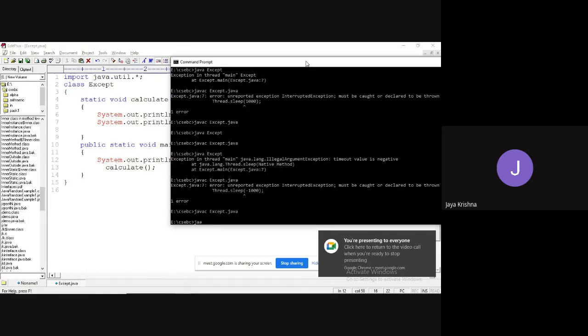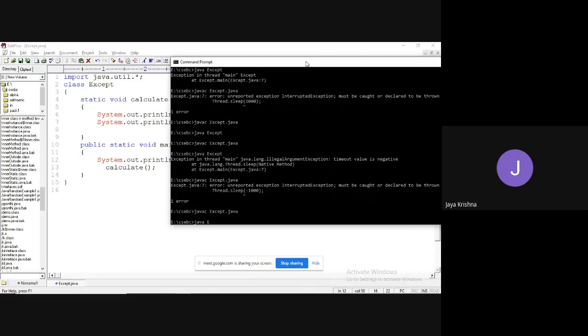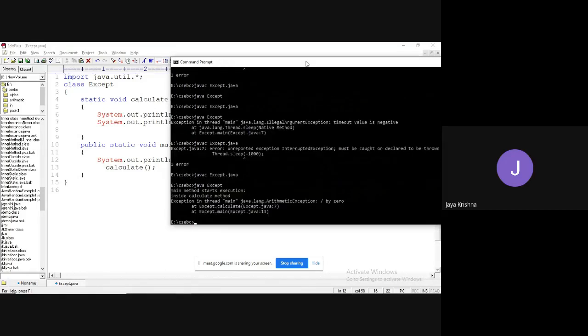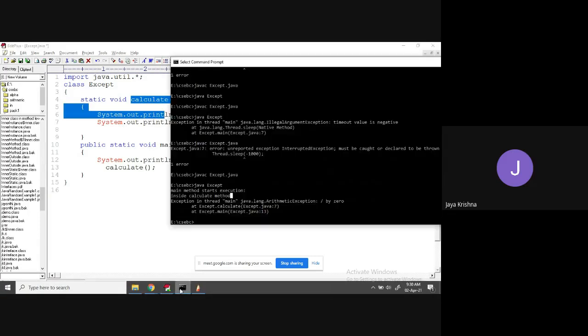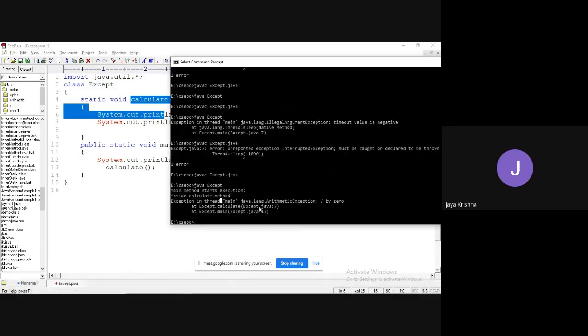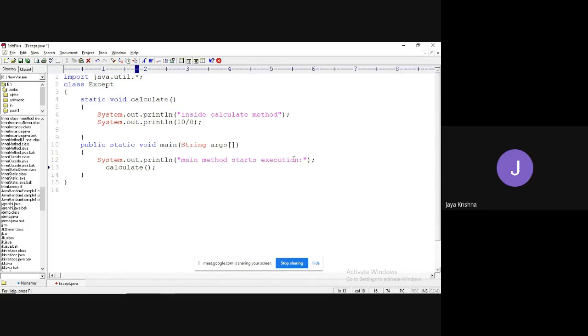If I run java Except, what happened? Main method starts execution, and then inside the calculate method, it is called. Then it is trying to raise an exception at line number 7. Because of line number 7, it is raising an exception at line number 30.